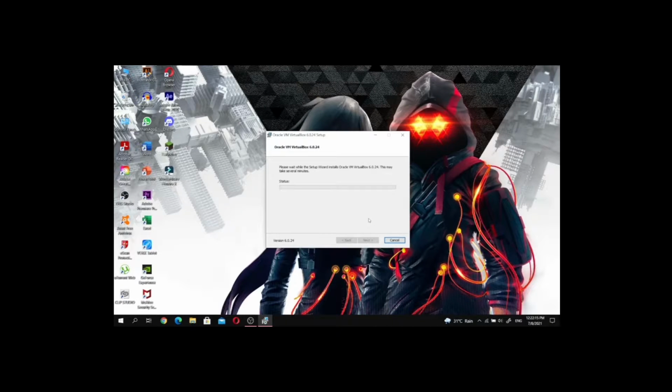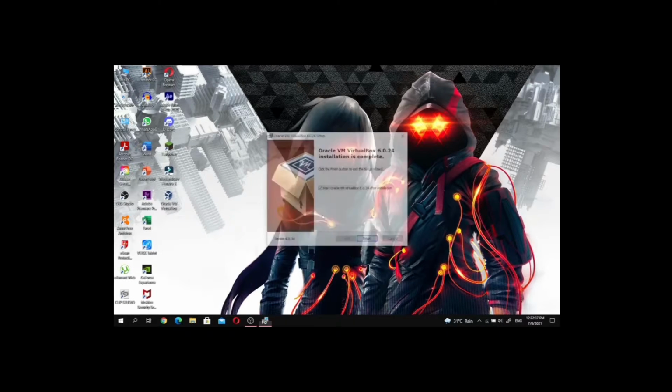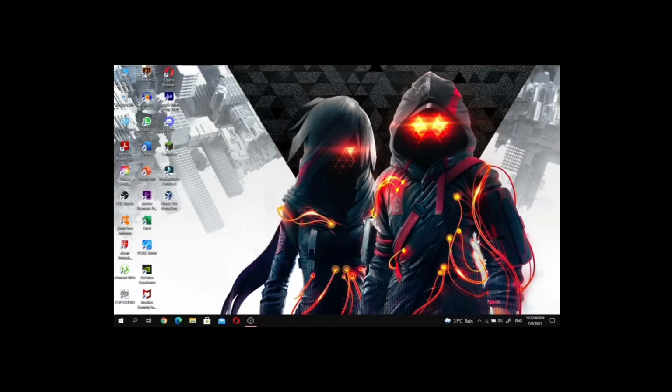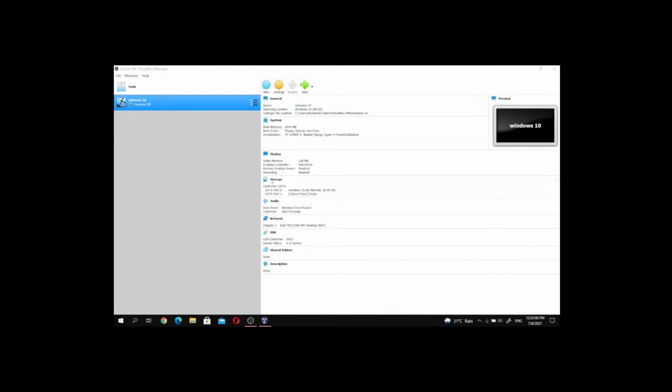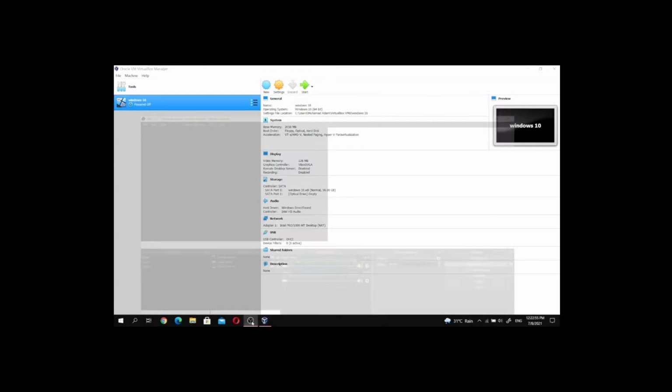Then we just need the Oracle VM VirtualBox to be installed. They set up the VM VirtualBox disk in the computer. After that, we just click finish after the installation is done. Then it will appear like this after the install. This is the interface that will appear after we install the VirtualBox.